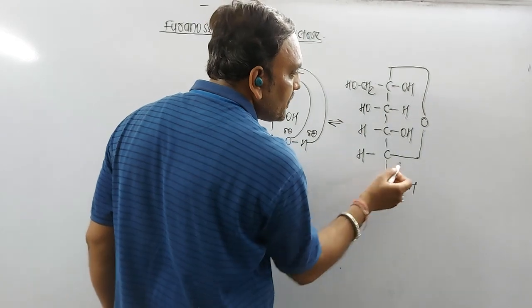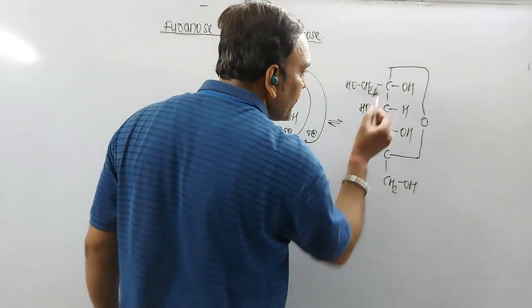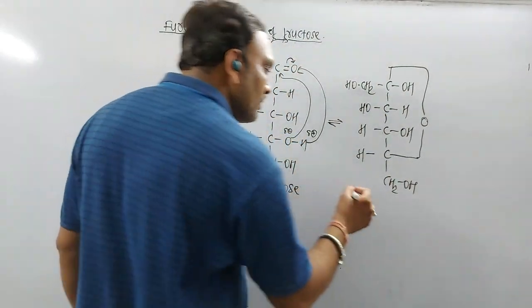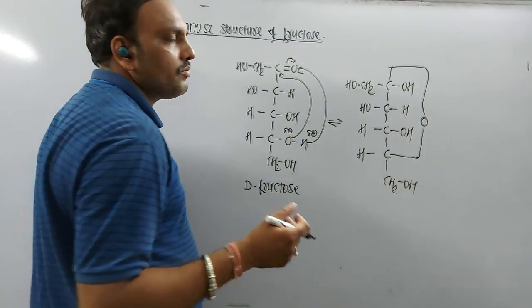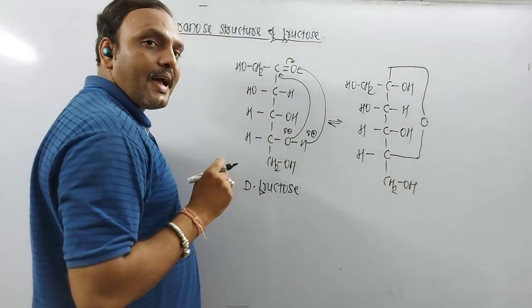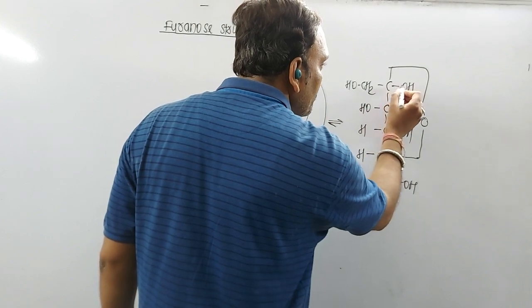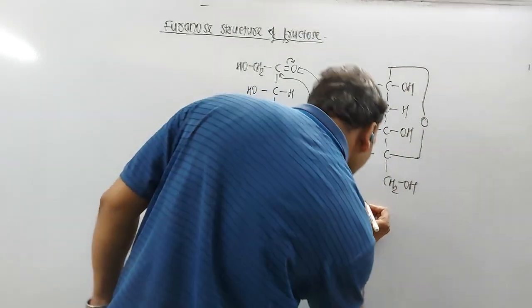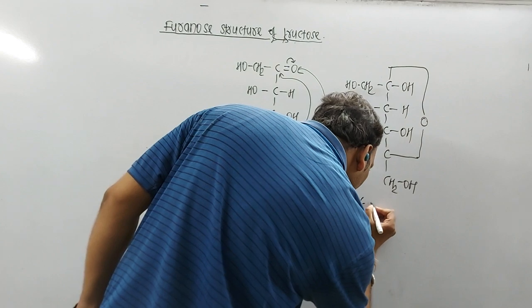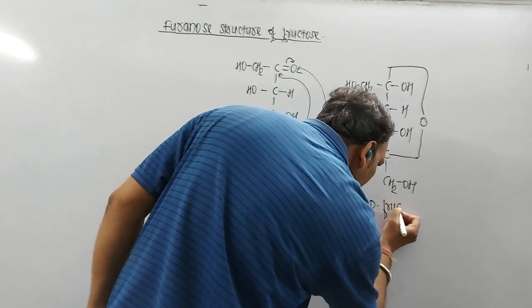As far as the ring is concerned, one, two, three, four, five, it is a five-membered ring. Remember, in fructose, the second carbon is the anomeric carbon, and on the anomeric carbon, the OH group is present at the right side. So this is the alpha anomer, alpha-D-fructose.